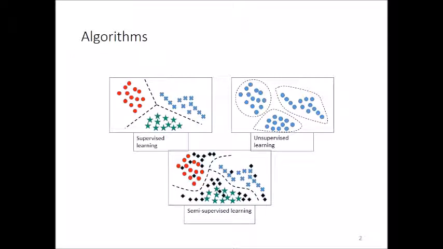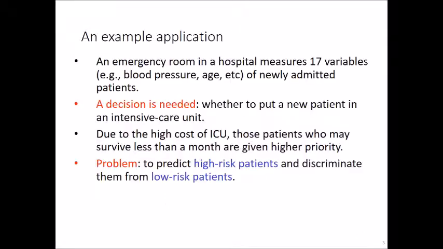Now what is semi-supervised learning? Semi-supervised learning is nothing but a combination of supervised and unsupervised learning, where we have the label for some of the data, as well as data without labels, and we have to obtain the structure of the data. Since we are covering supervised learning, it is also known as classification. We are doing the classification under some supervision.